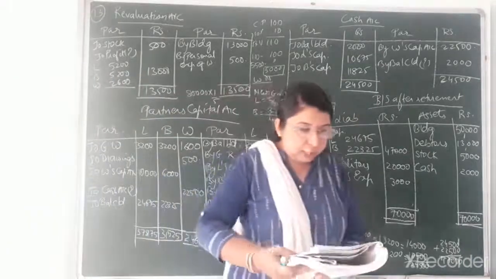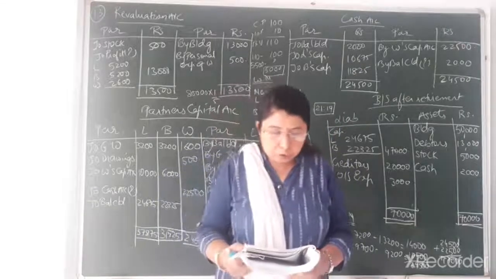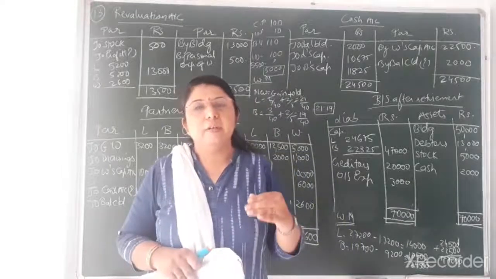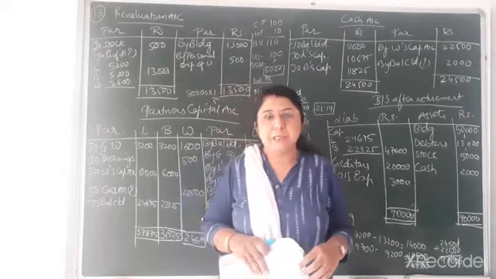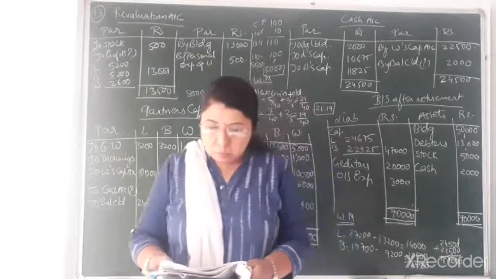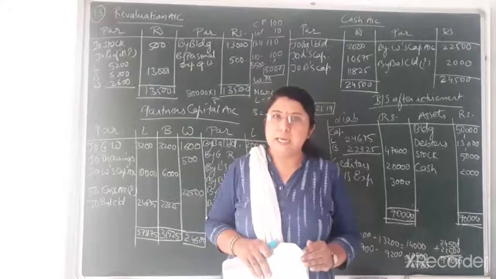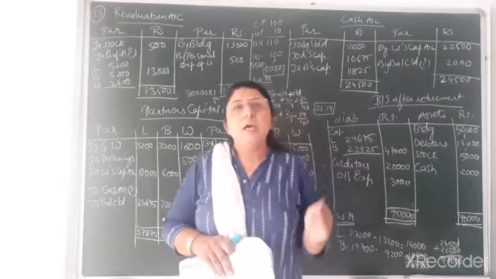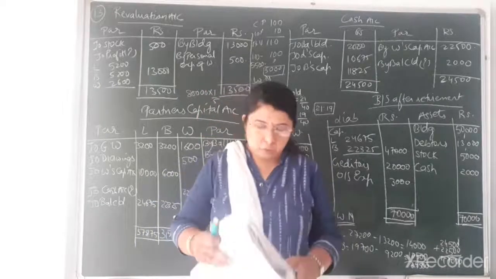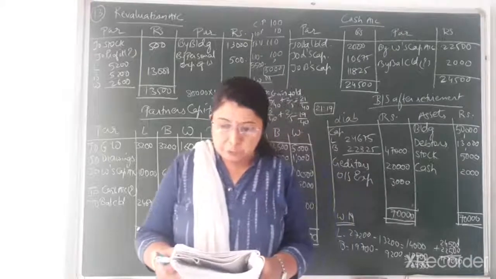Now the last adjustment that is remaining, and that is very important: the amount due to W is to be paid in cash. Whatever difference comes of the retiring partner in the partner's capital account, that amount is to be paid in cash, and the same amount will be brought in cash by L and B. Whatever amount is to be paid to the retiring partner, that same amount will be brought by the continuing partners in cash, in such a manner that the capital may remain in their new profit and loss sharing ratio.